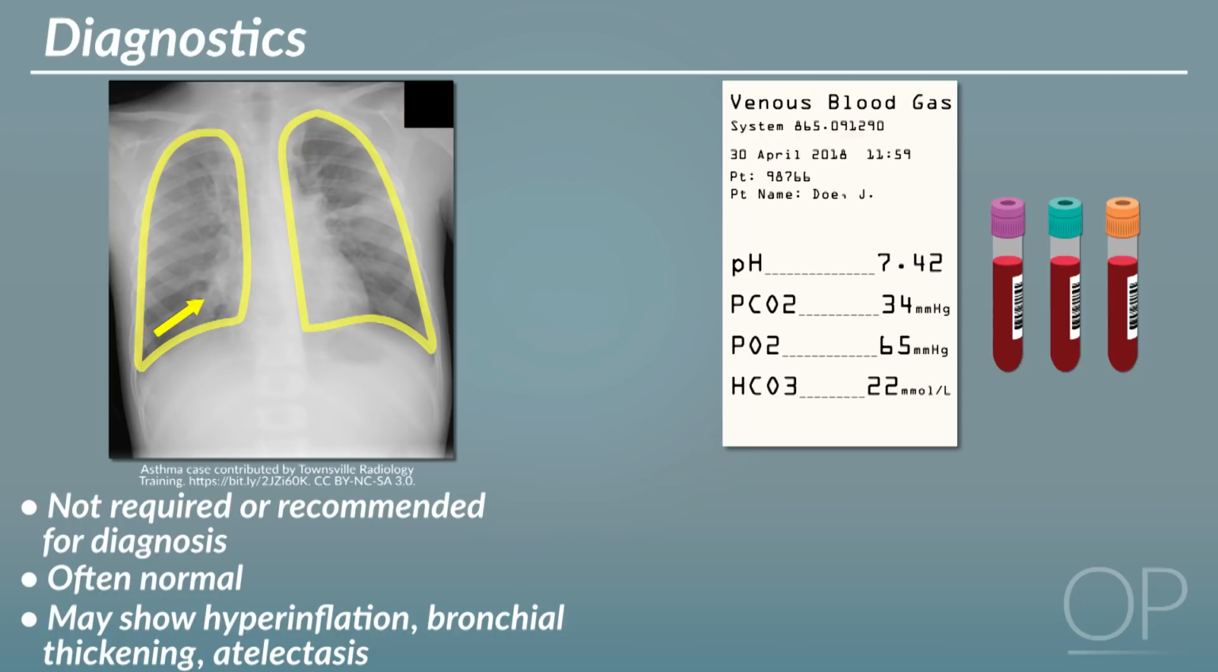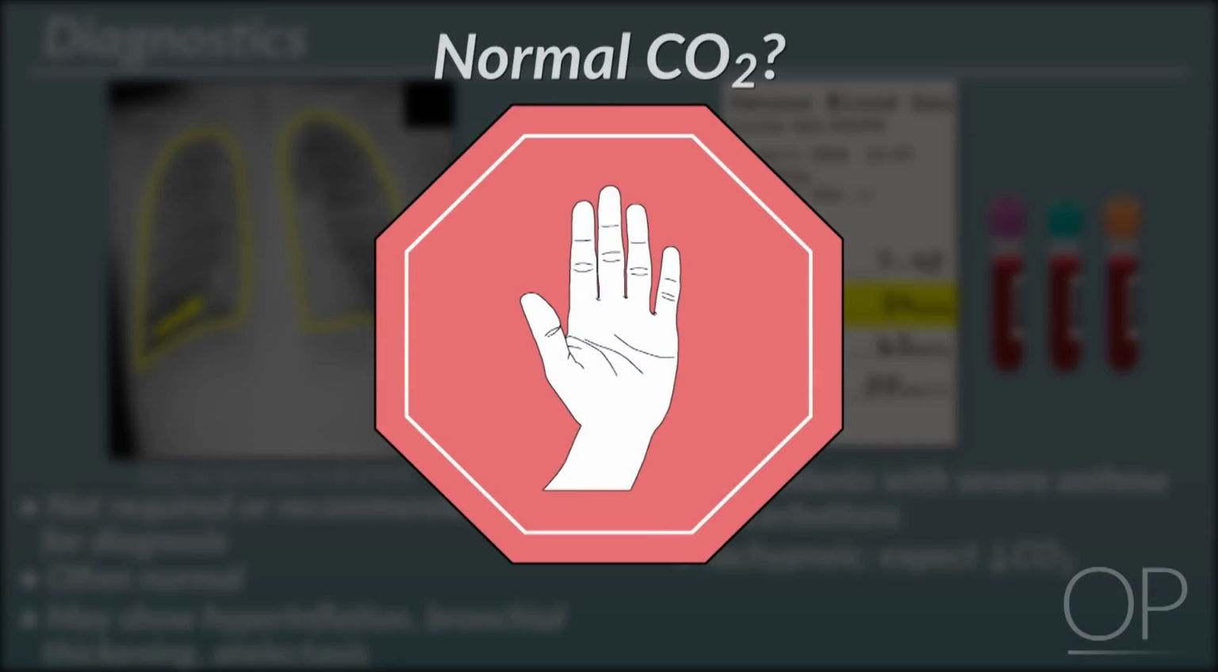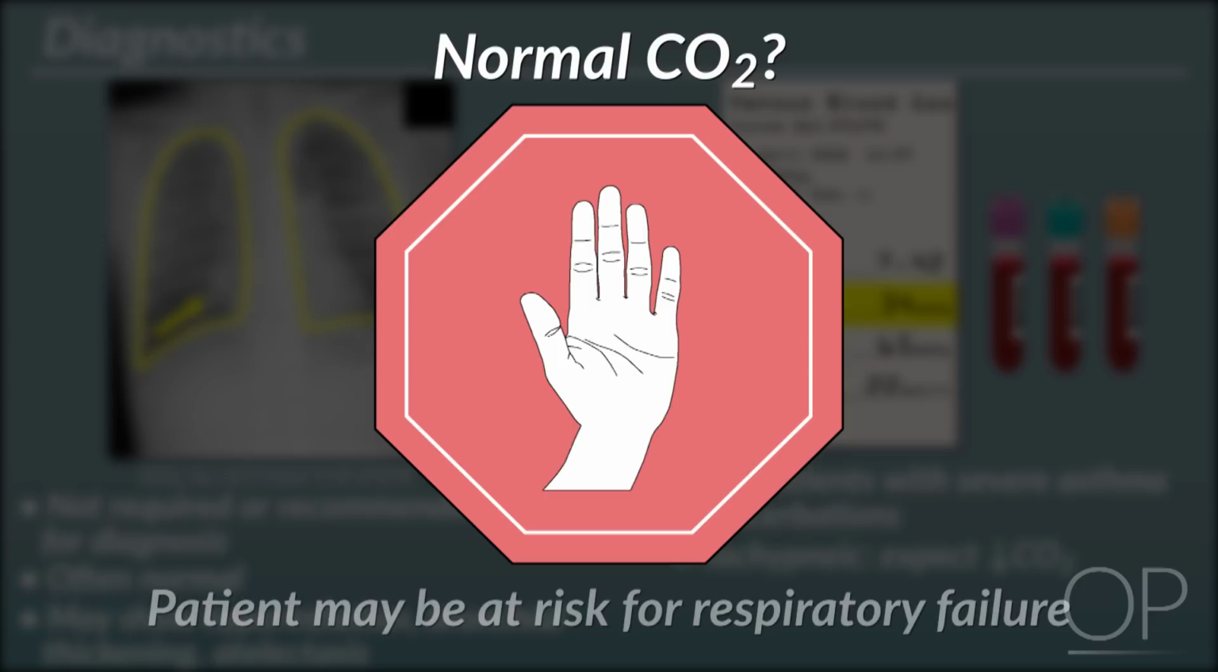Venous blood gas samples may be obtained for patients with severe asthma exacerbations. Because patients with asthma exacerbations are tachypneic, CO2 values are expected to be low. A normal CO2 may suggest that the patient is not effectively ventilating and that the patient is at risk for impending respiratory failure.